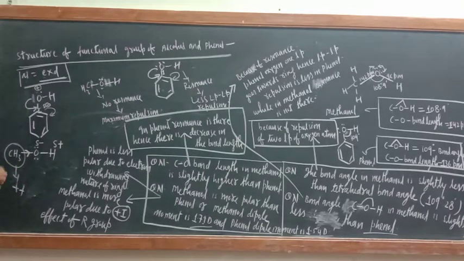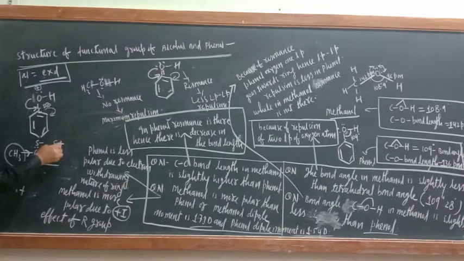So just see, here the magnitude of charge is decreasing at the oxygen atom because of the electron withdrawing nature of the ring, and here the magnitude of negative charge at the oxygen atom is increasing, meaning polarity is increasing.